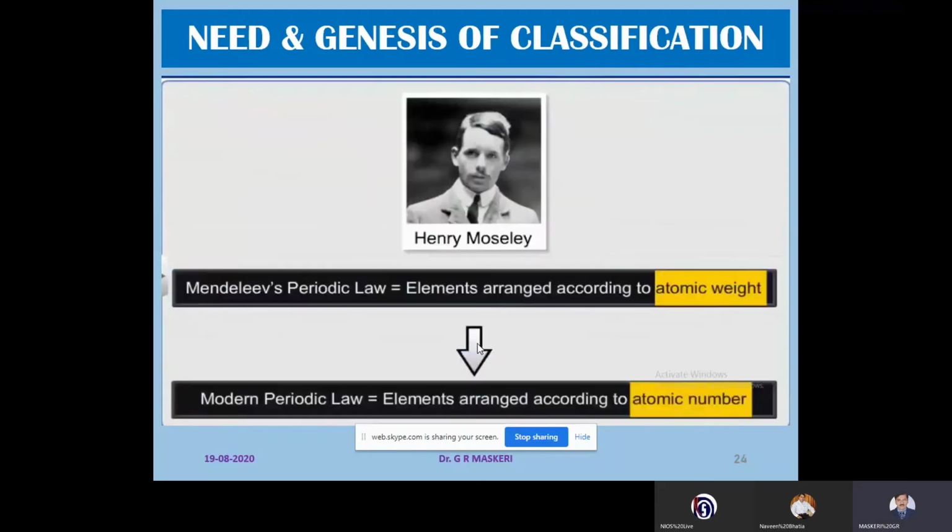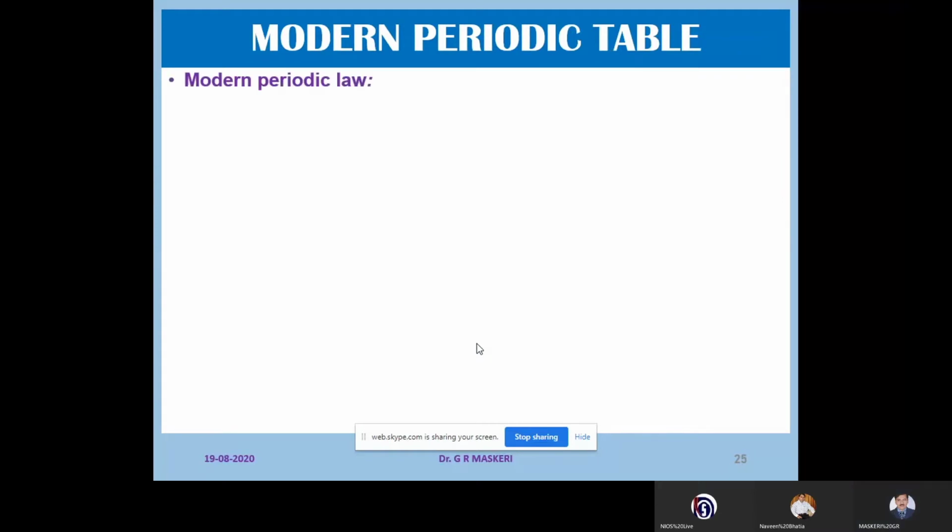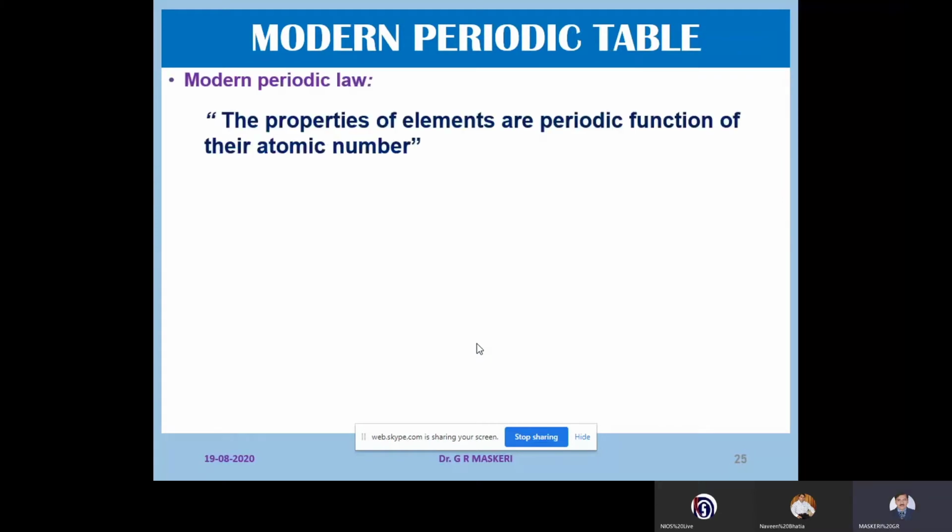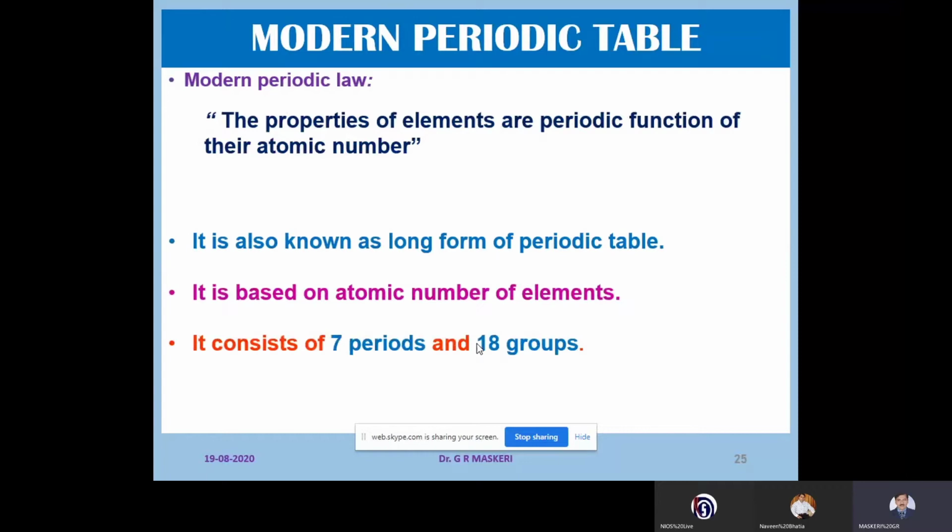So the modern periodic law states that elements are the periodic functions of the atomic number. And you know that the long form periodic table consists of 7 periods and 18 groups.